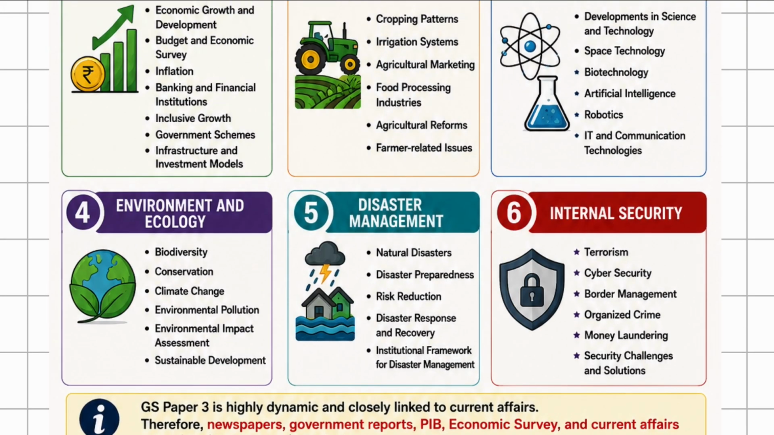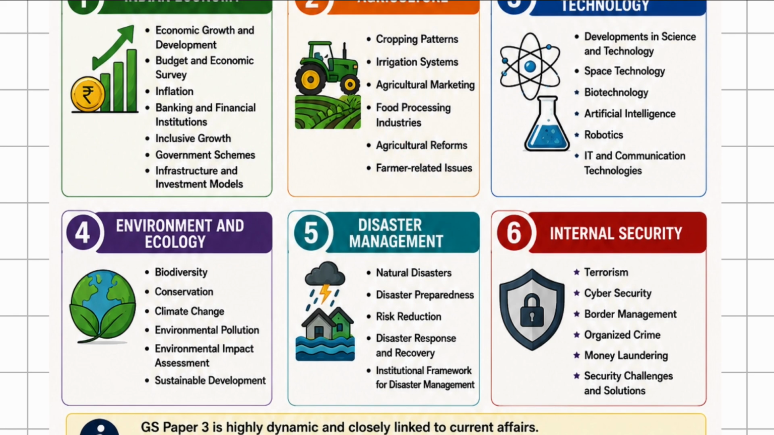First is Indian economy. In Indian economy, you will find economic growth and development, budget and economic survey, inflation, banking and financial institutions, inclusive growth, government schemes, infrastructure, and investment models. In the second section, agriculture: cropping patterns, irrigation system, agricultural marketing, food processing industries, agricultural reforms, and